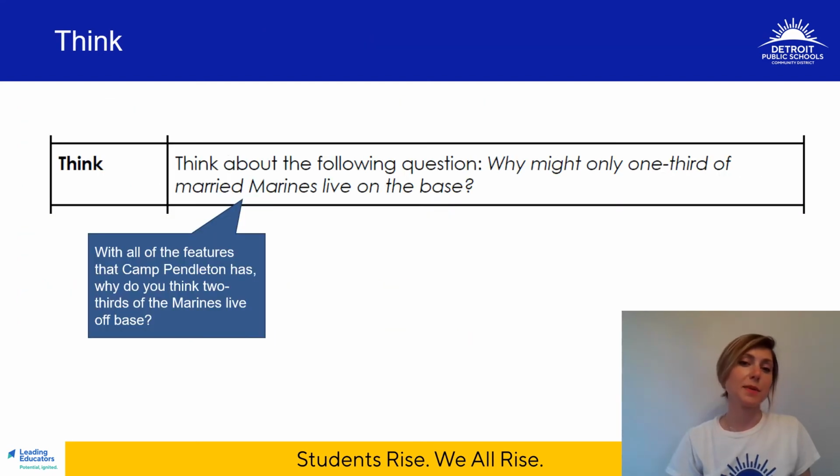Now let's think a little bit. Here's a question for us. Why might only 1/3 of the married Marines live on the base? With all the features at Camp Pendleton, the bowling alleys, the grocery stores, the stores in general, why do you think 2/3 of these married Marines decided to move off base? Keep in mind that keyword married.